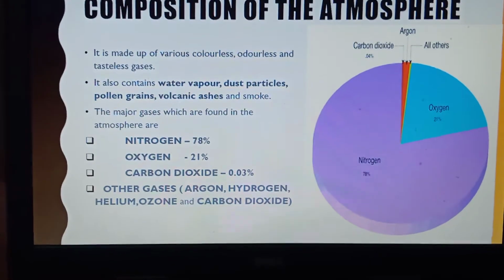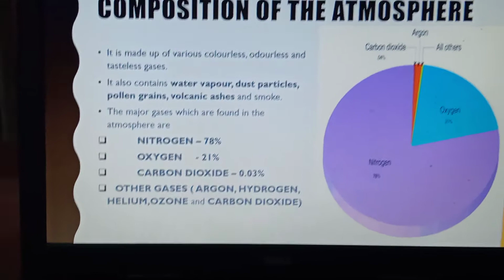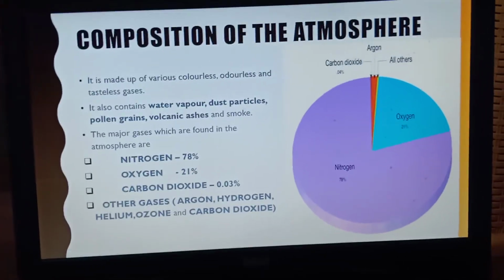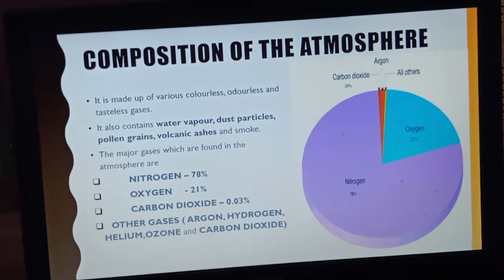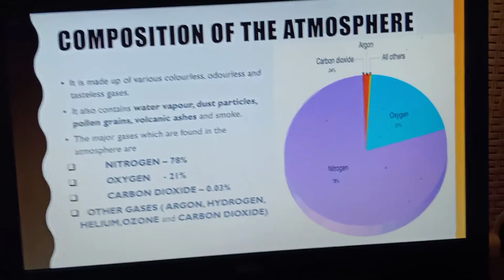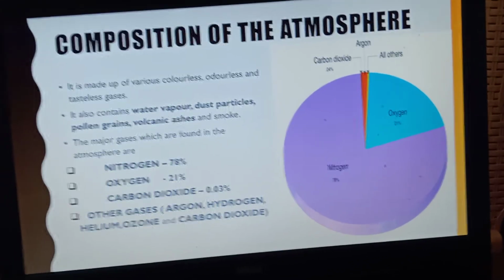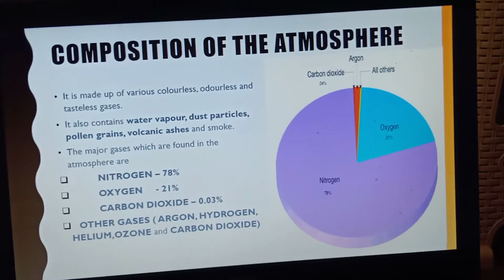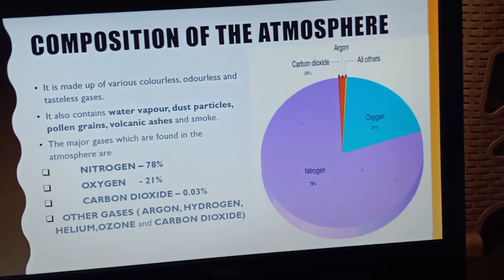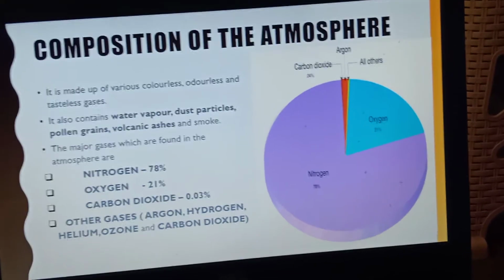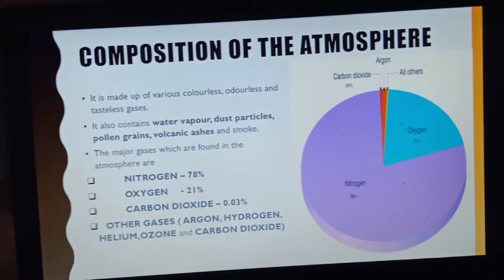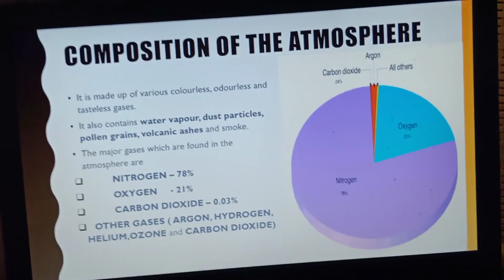The major gases which are found in the atmosphere, you can see over the slide. In the slide I have added the major gases, and at the right side of the slide you can see a pie diagram showing the percentage of the gases present in the atmosphere. See, the major portion is nitrogen. That means 78% out of 100 is nitrogen.